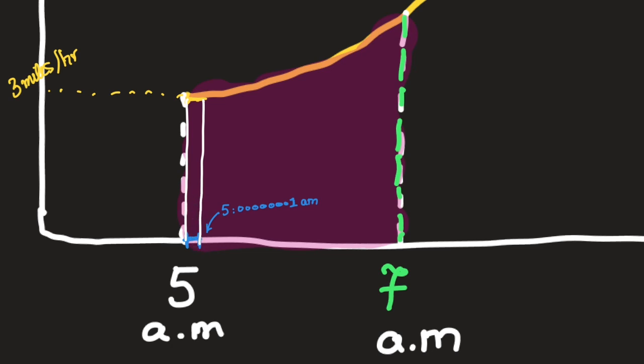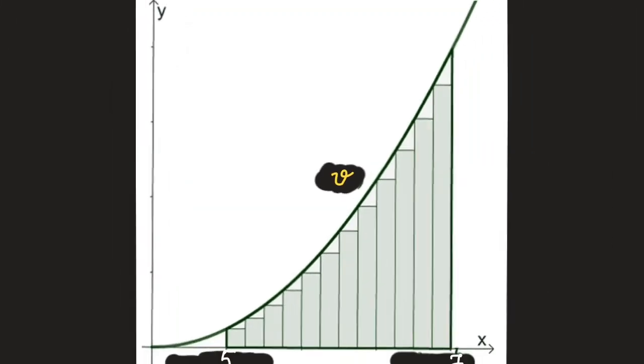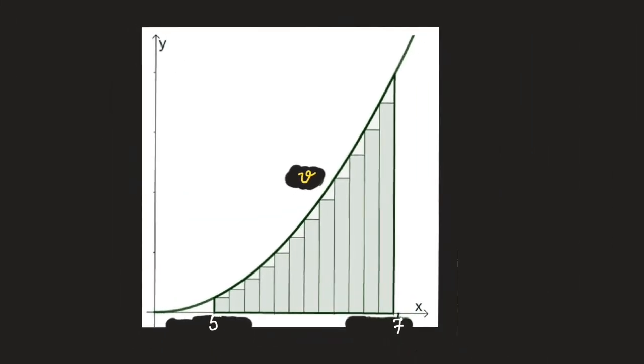Now, since in this drawing the velocity is always positive, total distance traveled and total displacement will mean the same thing. So I will be using the term total distance traveled instead, since it's more intuitive, but do keep that in mind. Alright, so we can repeat the argument that we just made to show that the total distance traveled is always going to be equal to the area under the curve, even if the velocity function is not constant.